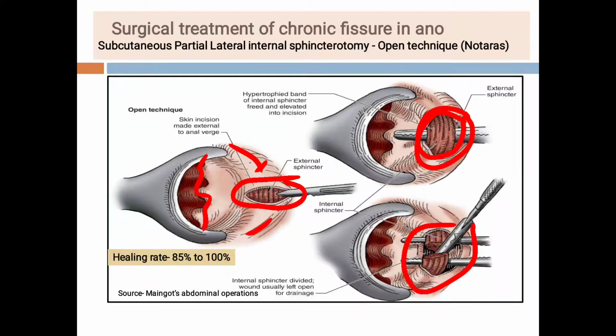So this is the internal sphincterotomy. It is called partial because we are dividing the internal sphincter partially, not completely. That's why it is partial lateral internal sphincterotomy. And this is the open technique. Open technique means we are exposing the internal sphincter, and it is described by Notaras.